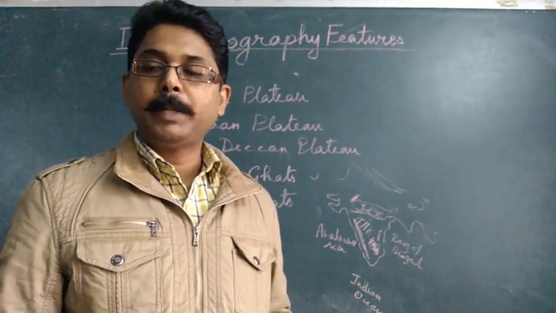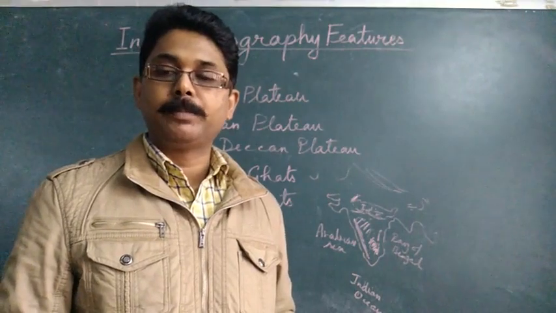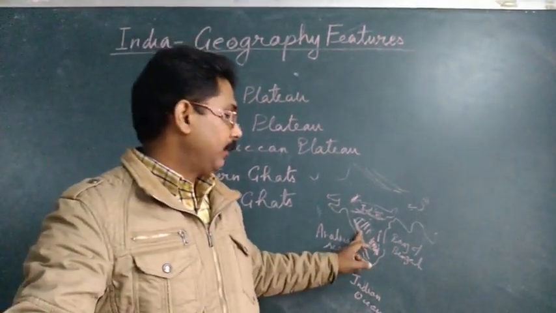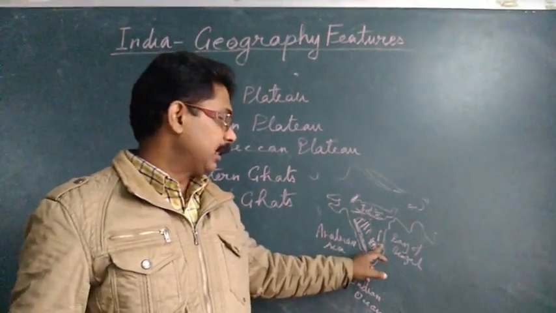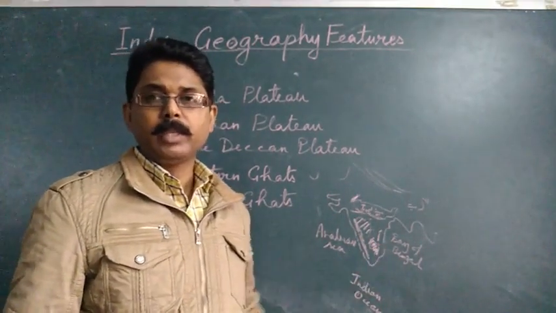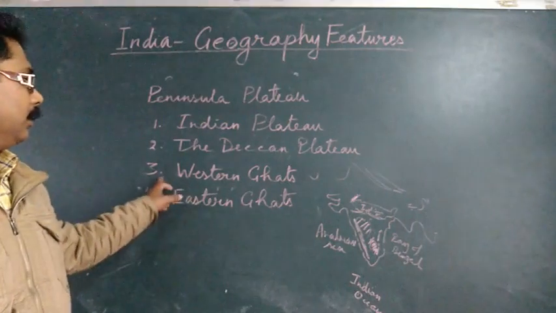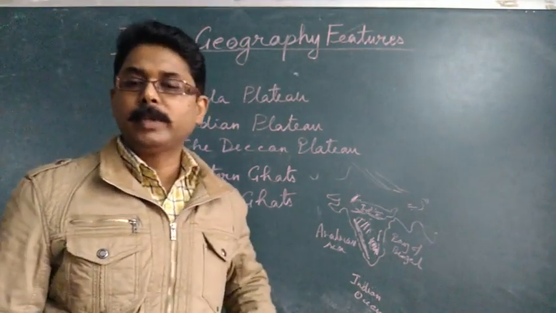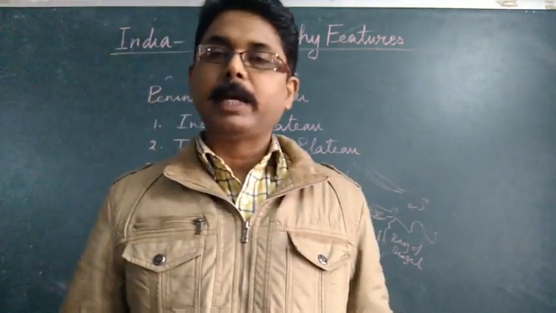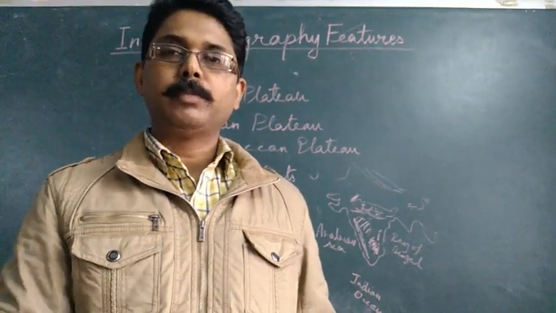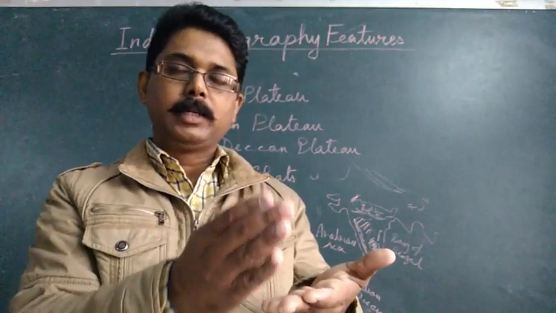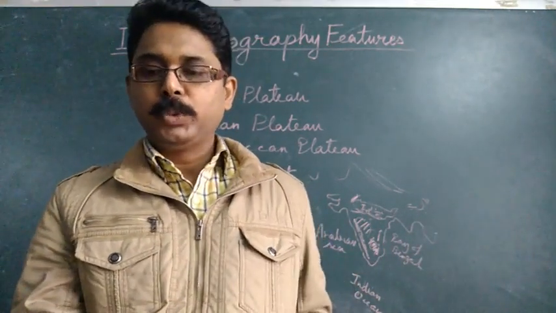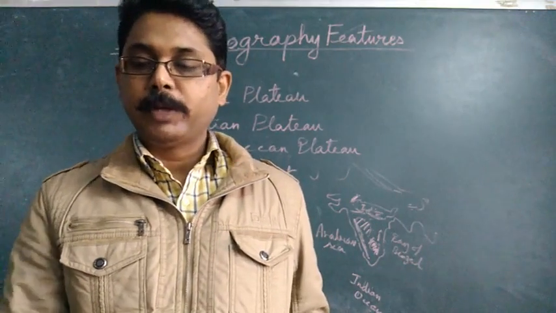Now this Deccan plateau usually is triangular in shape, right? And I told you, it is bounded by the Western Ghat to the west and Eastern Ghat to the east. Now let's move to the third part, that is the Western Ghat. So these Western Ghats usually rise abruptly from the coastal plain. So it just separates the coastal plain from the plateau region. So it just forms a divide.